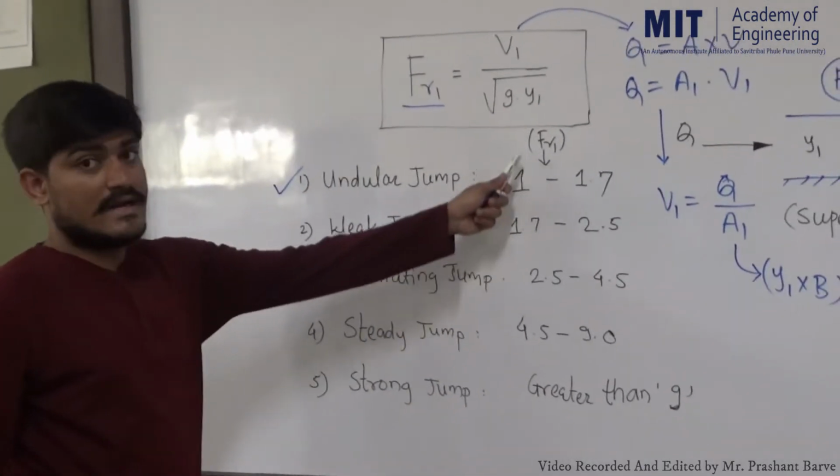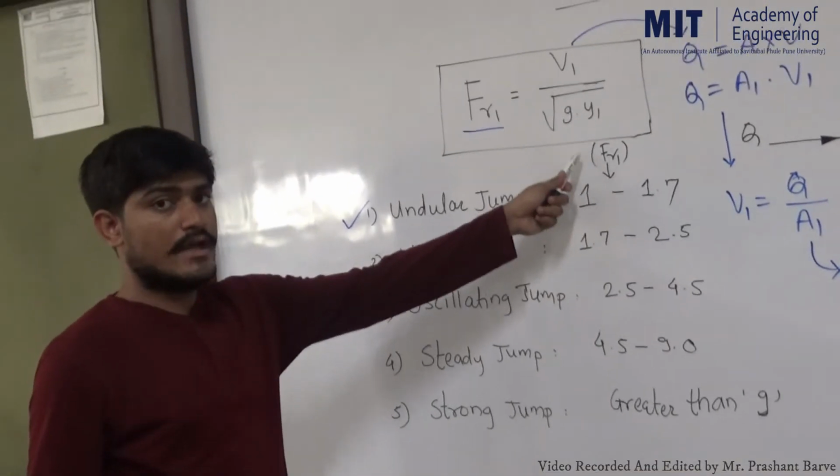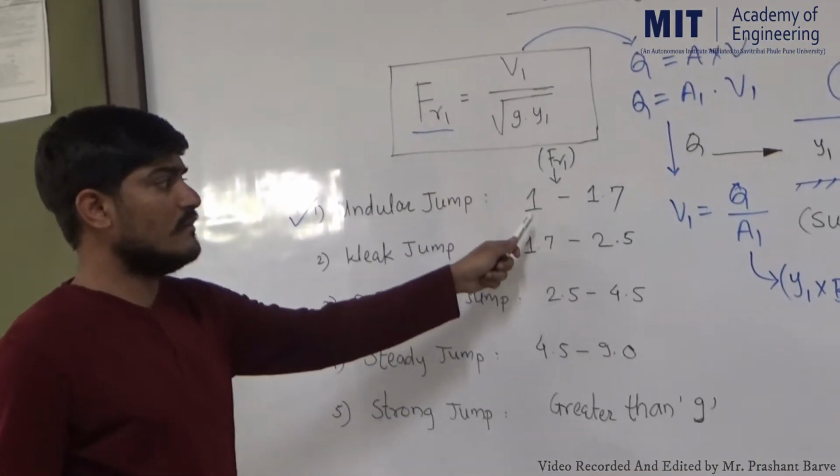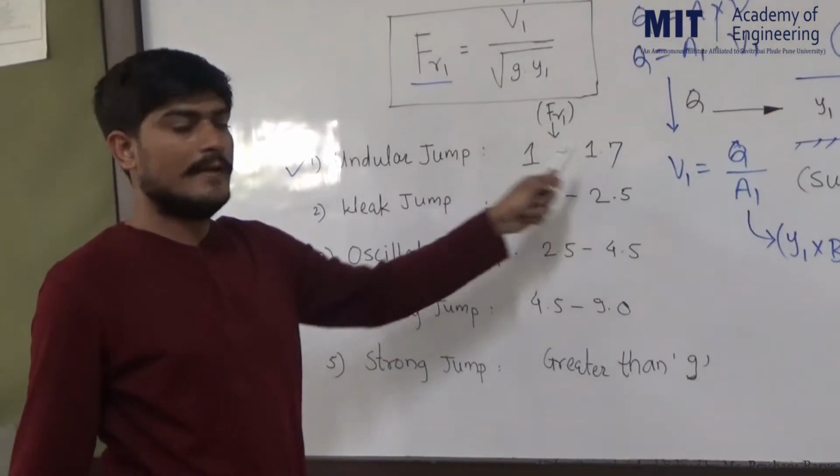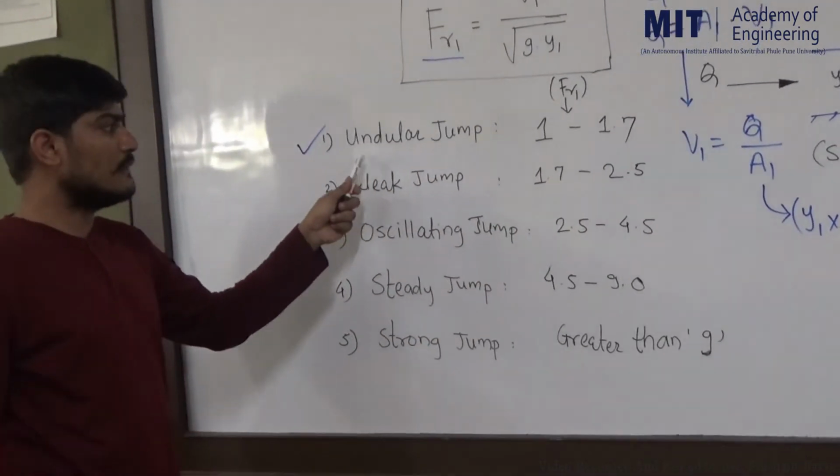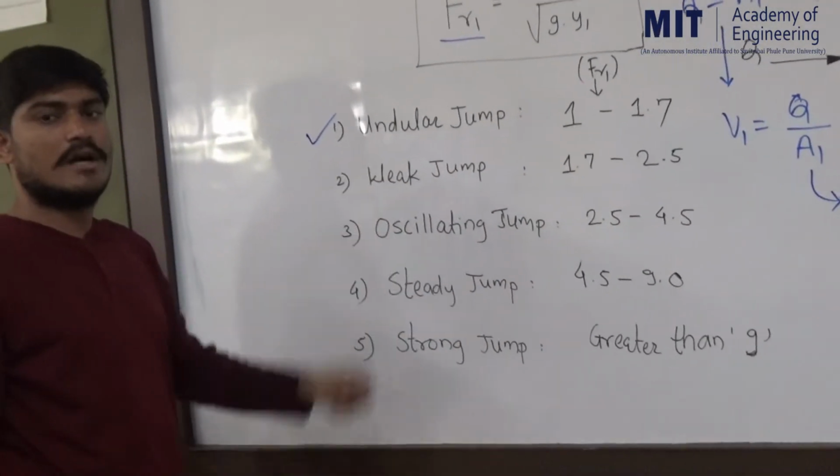First, the undular jump. When the Froude number, that is FR1, please again focus on FR1, is between 1 and 1.7, it can be concluded that it is an undular type of jump.